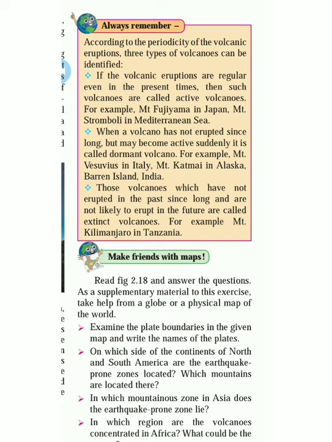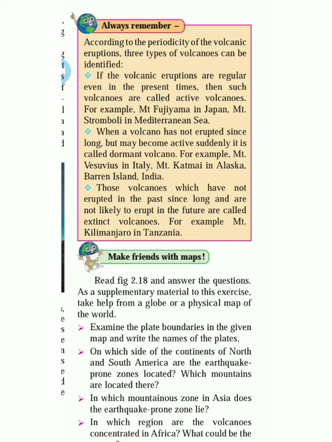So this is regular. Then, when a volcano has not erupted for a long time but may become active suddenly, it is called a dormant volcano. For example, Mount Vesuvius in Italy, Katmai in Alaska, and Barren Island in India.